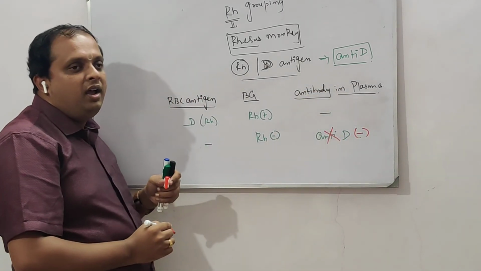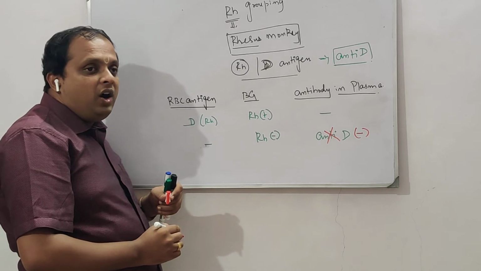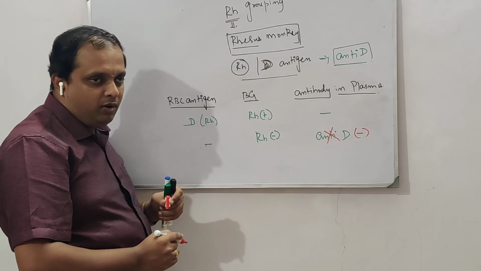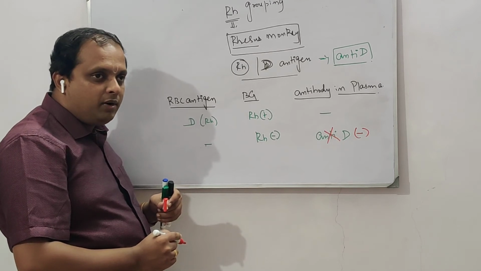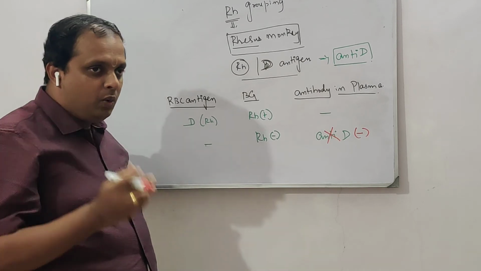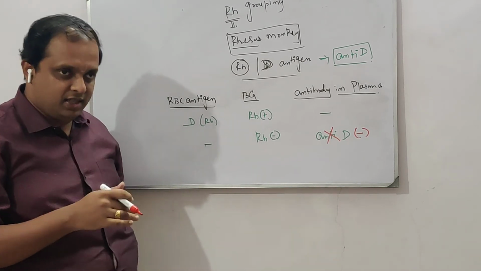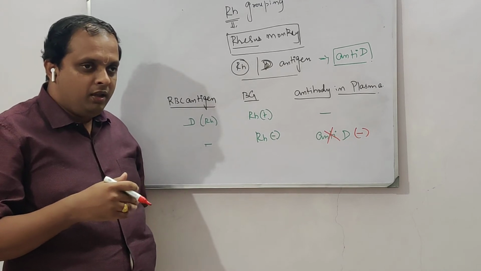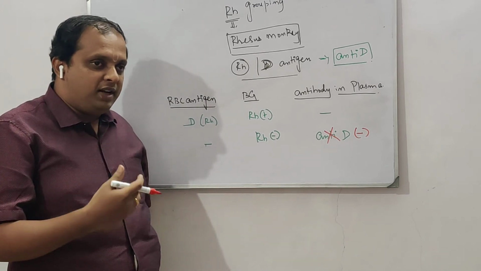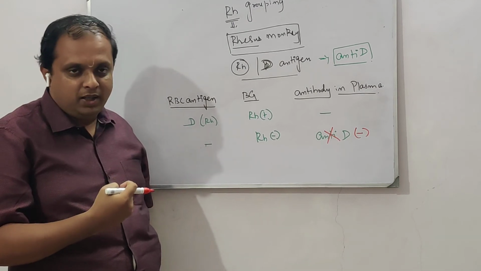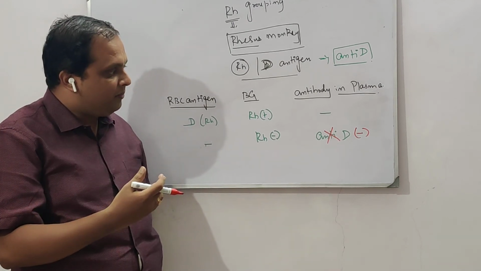The reason is anti-D is not a self-occurring antibody, it is an inducible antibody. What is an inducible antibody? If an Rh negative person who doesn't have the Rh antigen is exposed to Rh positive blood, the immune system of the Rh negative person, on sensing the Rh antigen, will start producing anti-D.